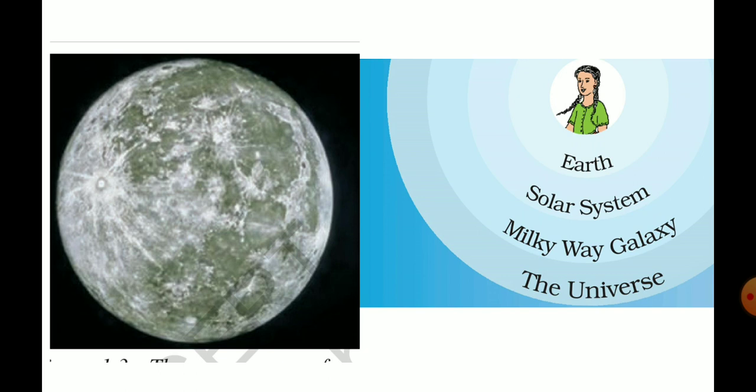I want to tell you one more fact: the Milky Way contains a huge number of stars, and that same number is the number of galaxies contained by the universe. So you should remember the proportion. Number of stars in the Milky Way galaxy equals the number of galaxies in the universe.